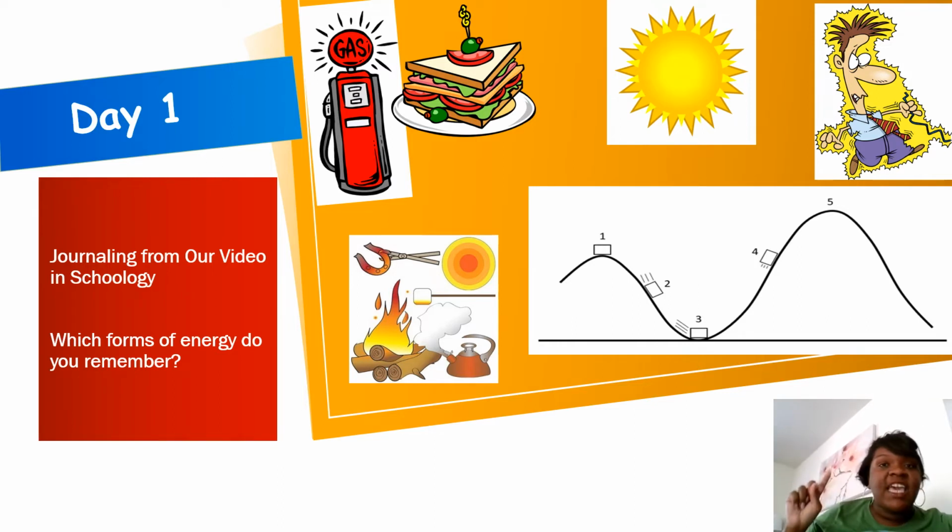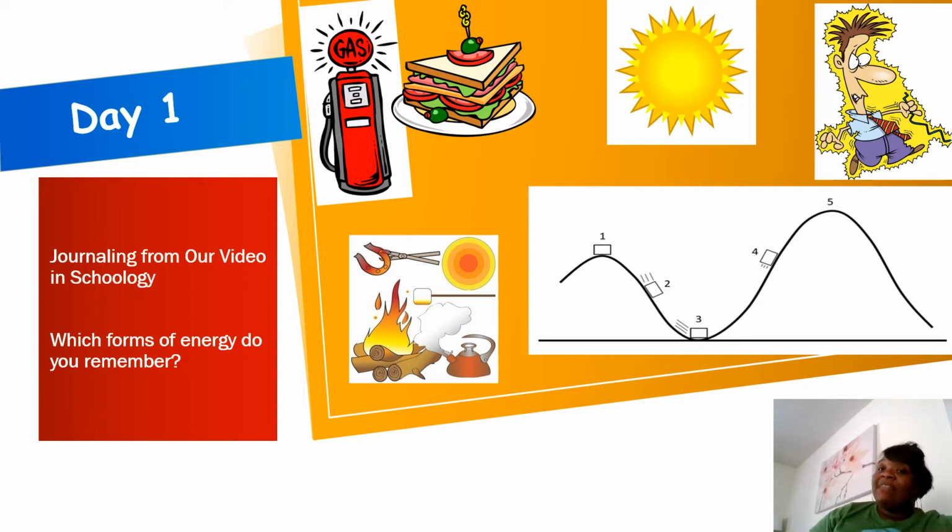CH. Chemical energy. When I look at the sun, did you think of solar energy? You would be right. But also I want you to think of R energy, radiant energy. And when we think of radiant energy, remember it's not just sunlight, it's any light. So a lamp that's illuminating light is a source of radiant energy.